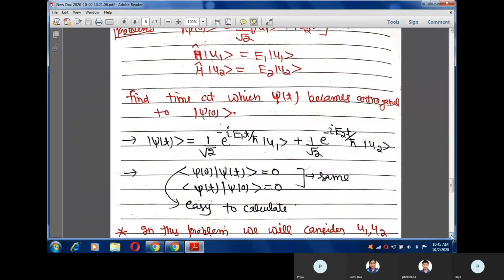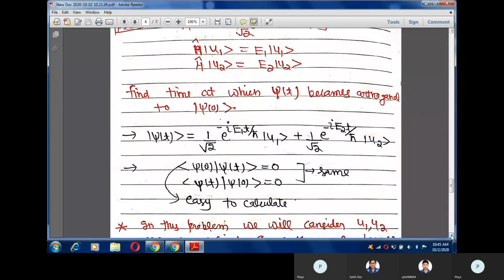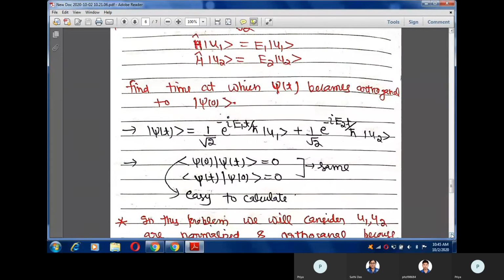So in order to solve this problem, you have to find the state at time t. You have to apply the time evolution operator on the state at time t equals 0, so you will get the state at any time t.